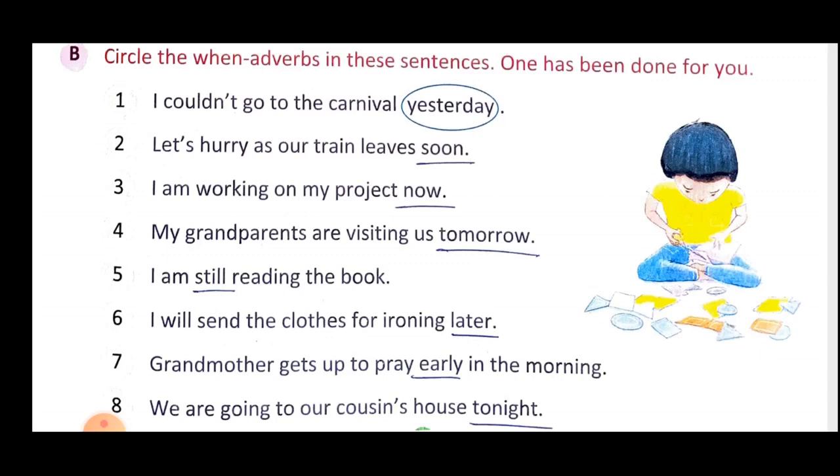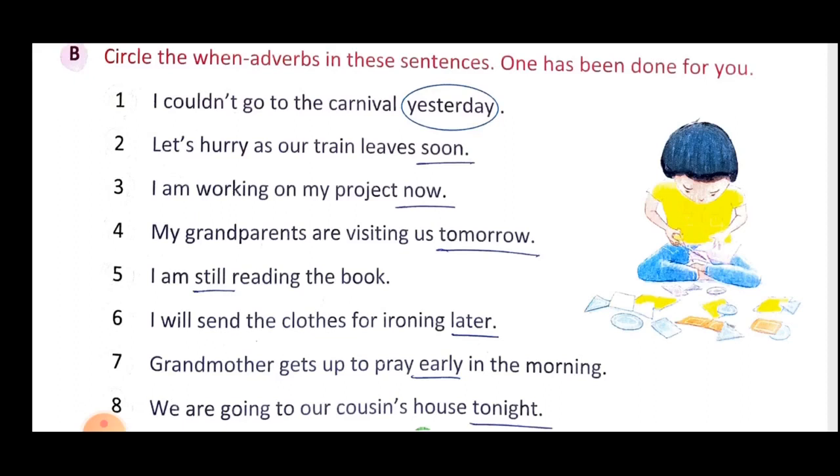Next sentence, I will send the clothes for ironing later. So here sending is the action and when that action will occur, later. So it is specifying or clarifying the particular time or period of occurrence of the action, that is your when adverb. So send is your verb, and when will you send the clothes? Later. So later is the specified period when that action will occur. So later is your when adverb.